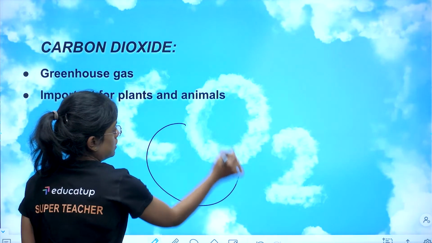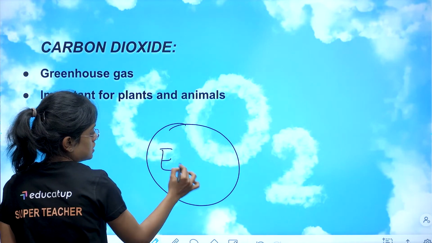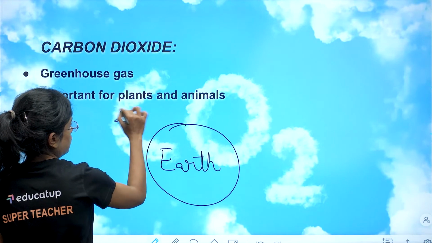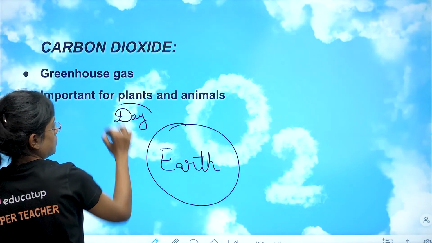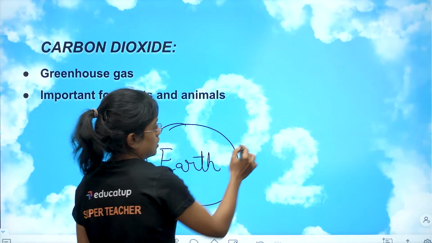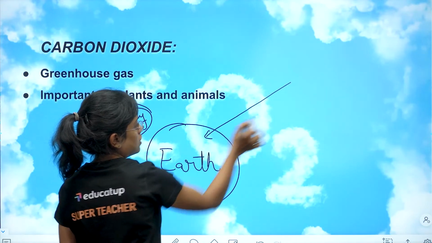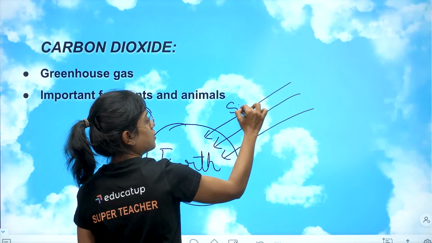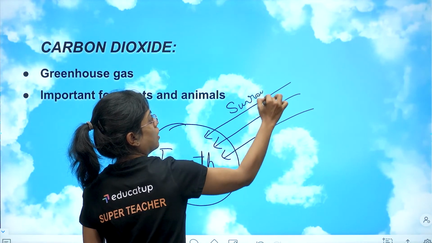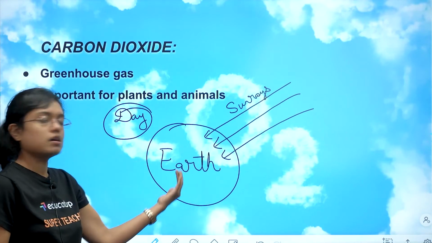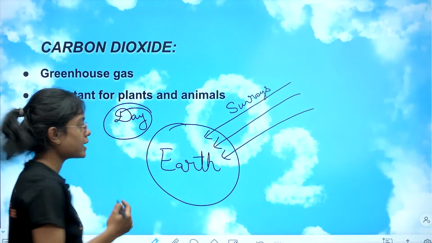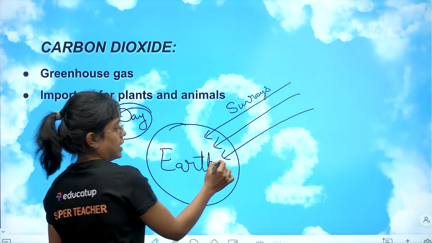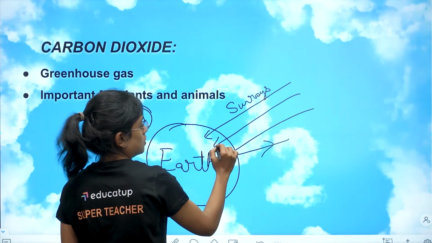Okay, so just understand. This is your earth. So first we will understand for daytime. When there is day, that means there is sun. So sun rays are coming on the surface of the earth, isn't it? These are your sun rays. Now what happens? Some of the rays are absorbed by the surface of the earth and some have to reflect back.